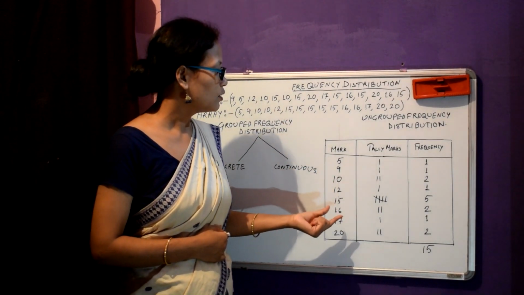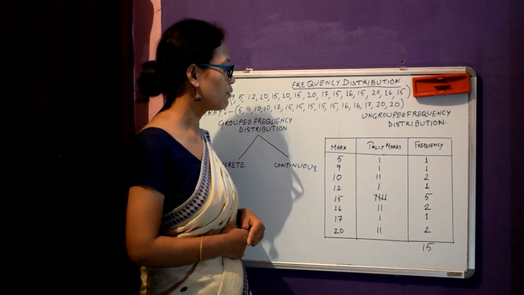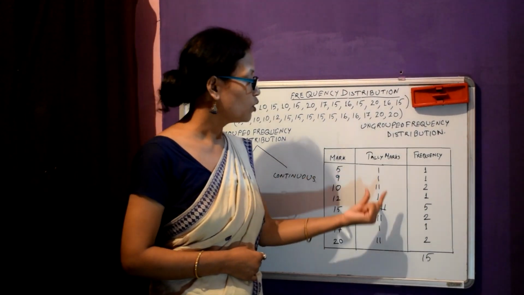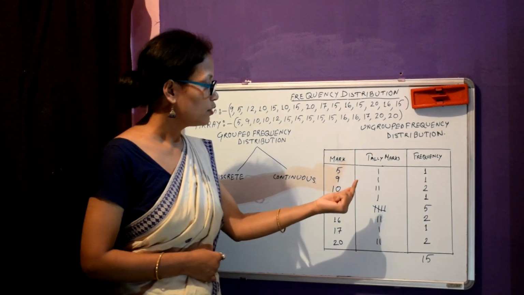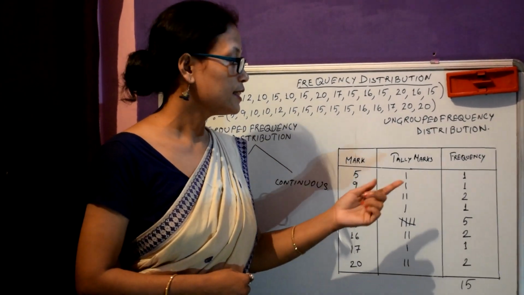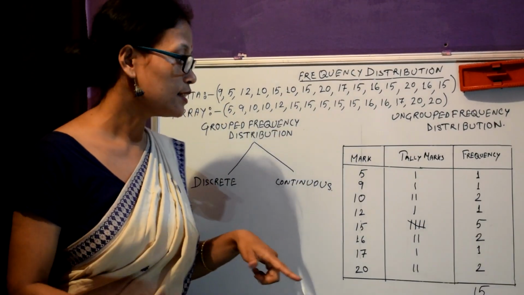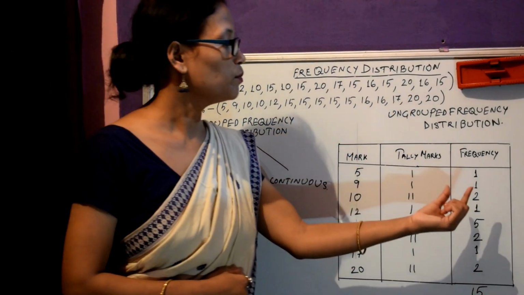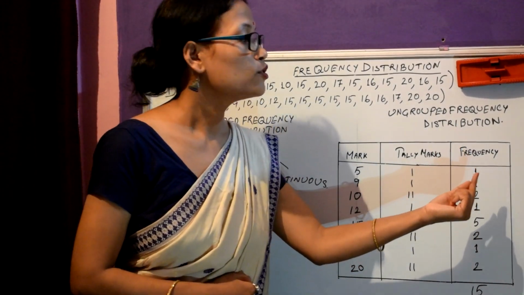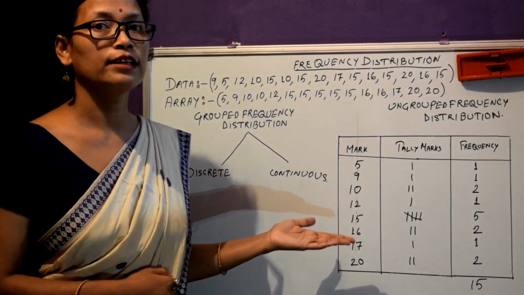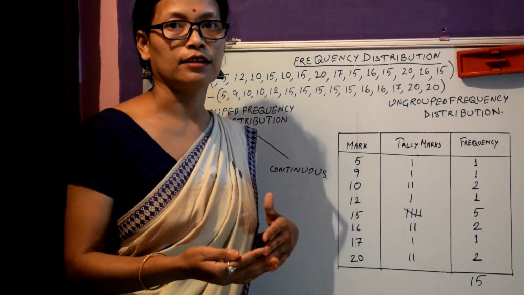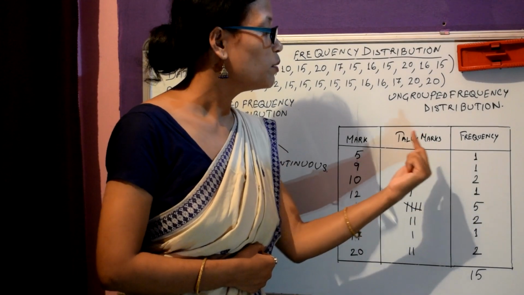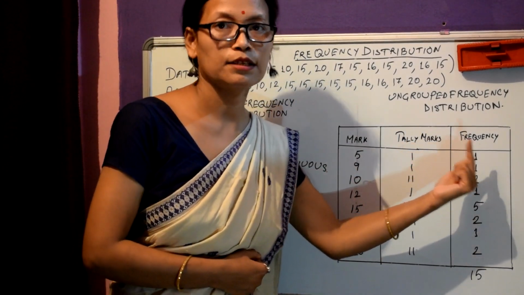In this table, the first column is the marks of the students, and the next column is for tally marks. These are hash marks which indicate the repetition of these marks, and the third column is for the frequency. Frequency means how frequently a data value is repeated. Frequency is also the numerical value for these tally marks.